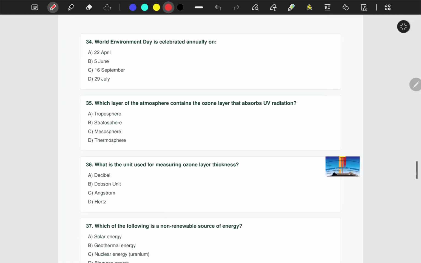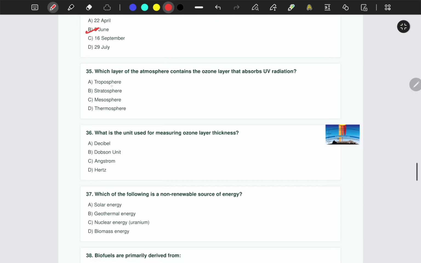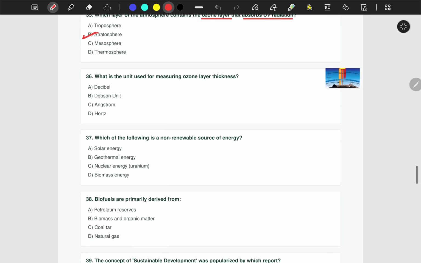Question number 34. World Environment Day is celebrated annually on? That is 5th June. Okay, we will move on to the next one. Which layer of the atmosphere contains the ozone layer that absorbs UV radiation? Is it troposphere, stratosphere, mesosphere, or thermosphere? The correct answer here would be stratosphere, okay.